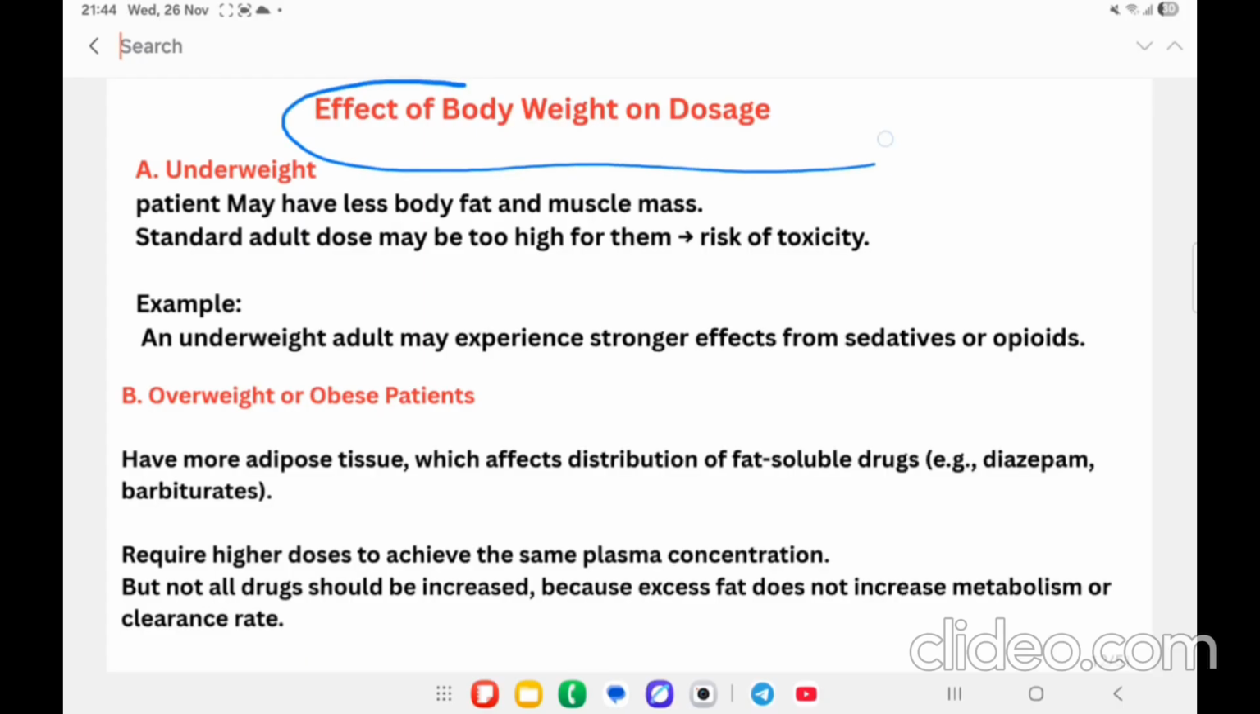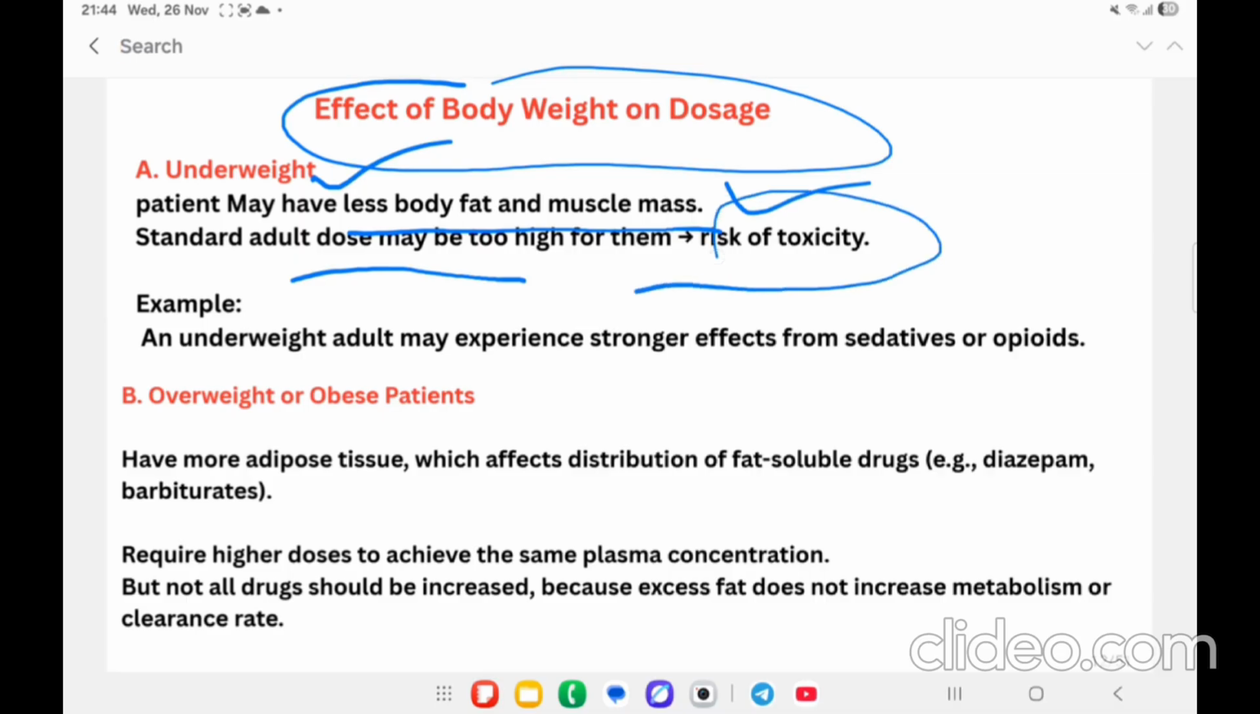Then effect of body weight on dosage. An underweight person, who has less body fat and muscle mass, the standard adult dose may be too high in this case. Here they require less dose, otherwise it may lead to toxicity. For example, an underweight adult may experience stronger effects of sedatives and opiates.